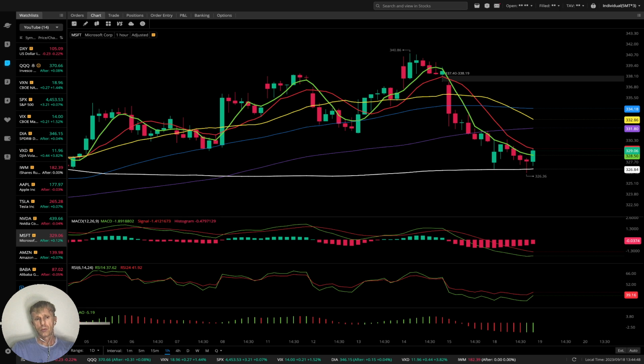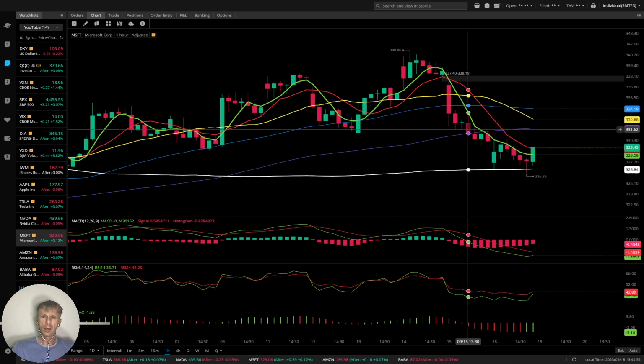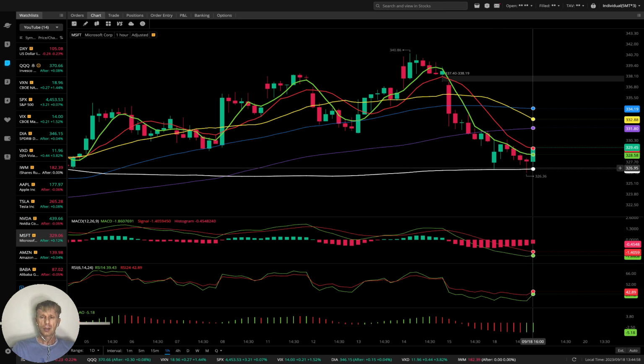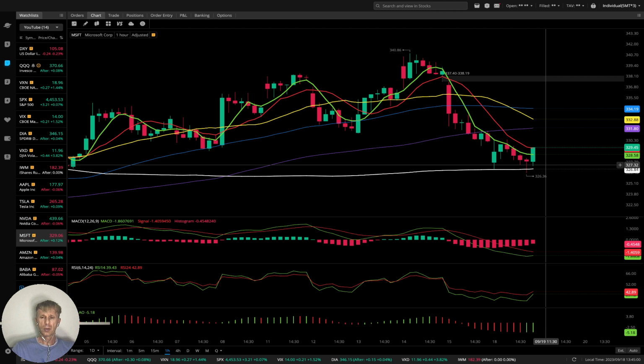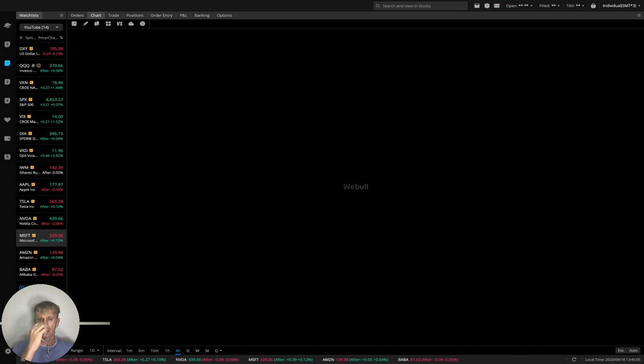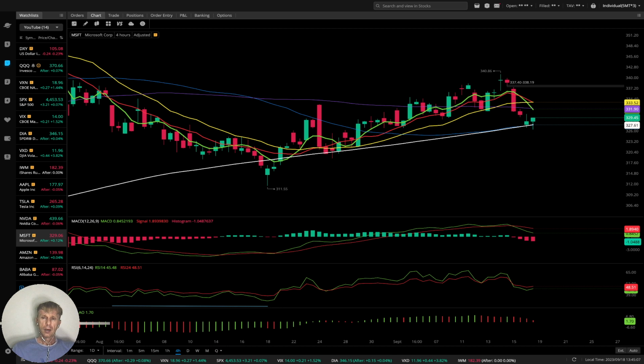Now let's move to Microsoft. Microsoft 1 hour time frame. It was a bearish trend. In the last couple hours it touched MA200 and looks like it wants to bounce from it. So far it is still bearish. 4 hours time frame, MA5 did bearish crossover over 10 and 20.